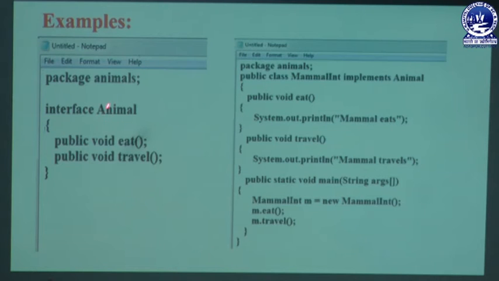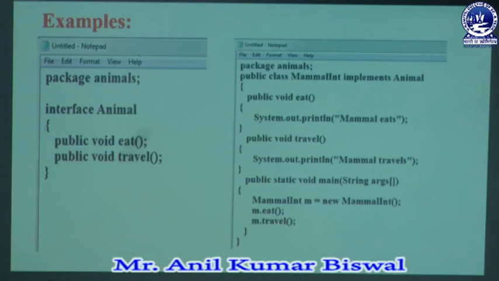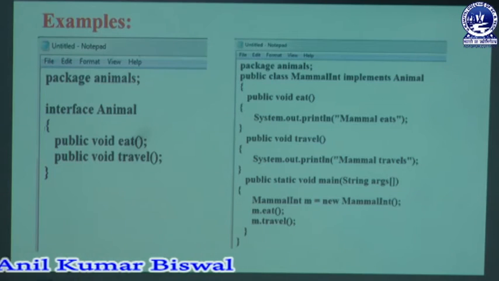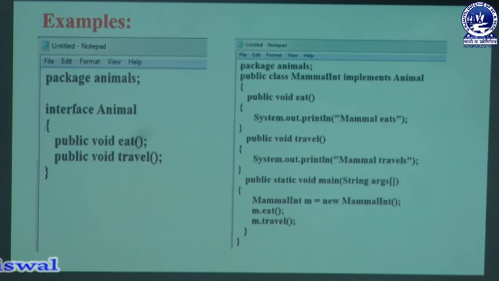In that animal interface, there are two methods: the eat method and the travel method. We already know that in an interface type program, all methods are by default abstract. That means the abstract methods are declared in the animals package, but if a user wants to use that package in a program, the user must define that package name in the above part.